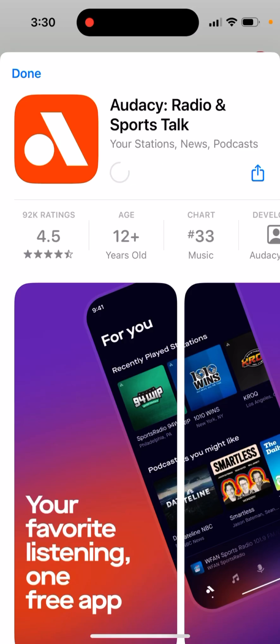AUDACY app. So how to install it? Just get and then double click to install it.